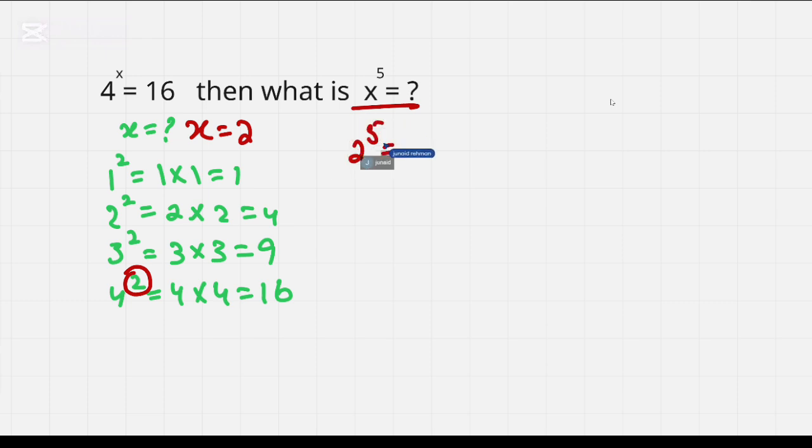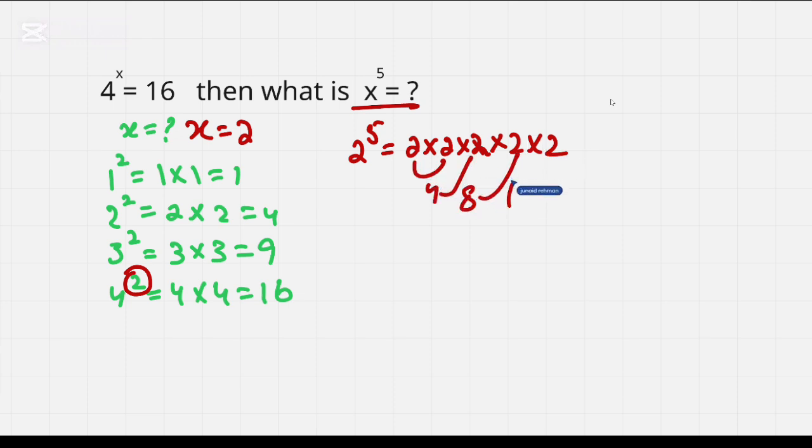So 2 to the power of 5 is equal to 2 times 2 times 2 times 2 times 2, where 2 times 2 we get 4, 4 times 2 we get 8, 8 times 2 we get 16, 16 times 2 we get 32. So our final answer is 32.